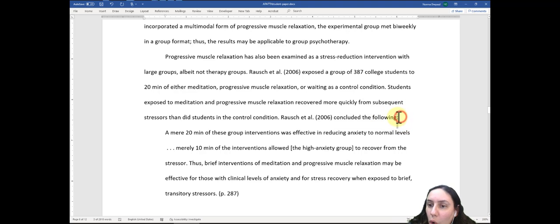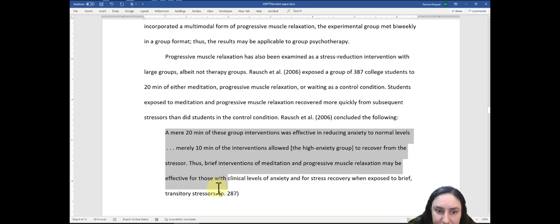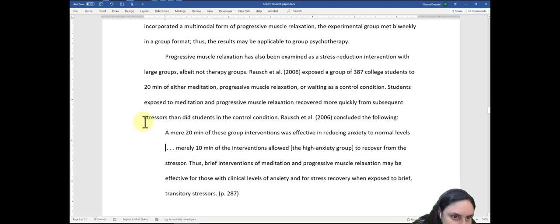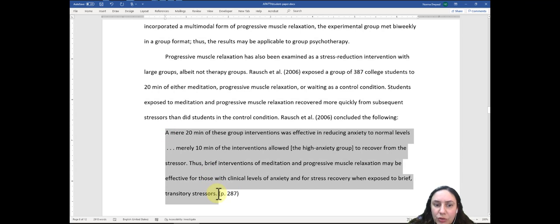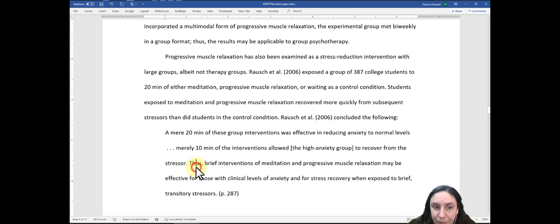Then they have the colon here. And then they set off the complete quotation right here. Notice that it is indented 1/2 inch from the left margin. So this is 40 words or more, a direct quotation.